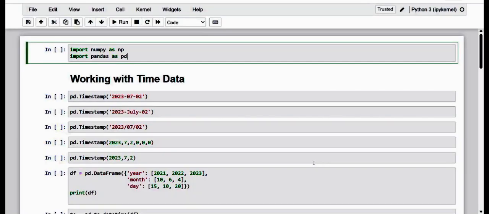Dear friends, today we are going to discuss the topic of working with time data. One of the best reasons to use pandas is its ability to recognize and manage time and date variables in the data values we work on. In the previous session, we saw some simple cases where the data was nothing more than string labels and numerical values. In reality, data can have many formats, and dates and times are almost omnipresent.